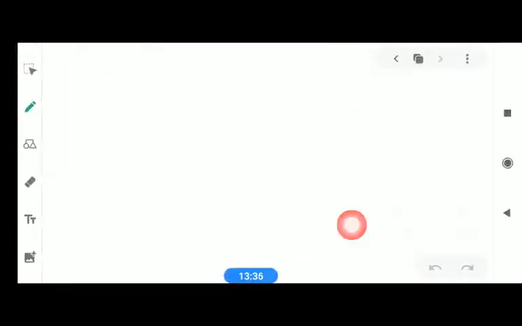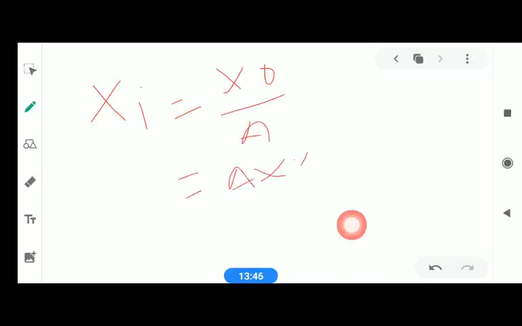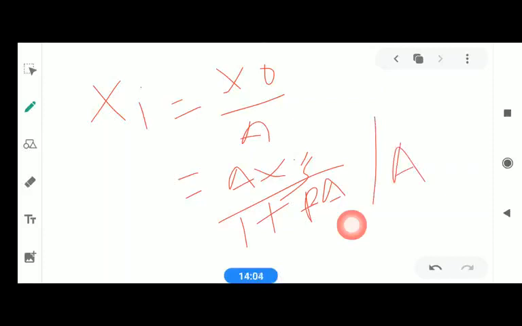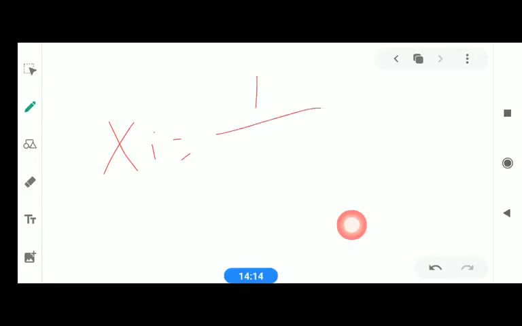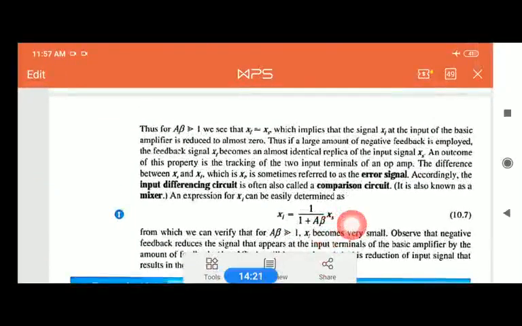That is there in this Xi, as we can see on the digital board.